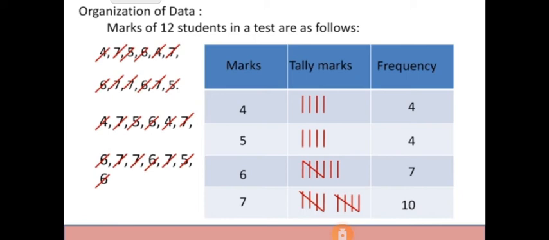When it comes to 6, the frequency is 7 and I have created 7 standing lines. And when we talk about 7, the frequency is 10. So this way you can organize data.